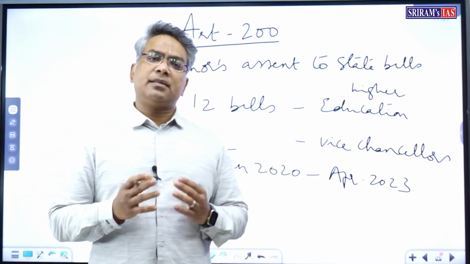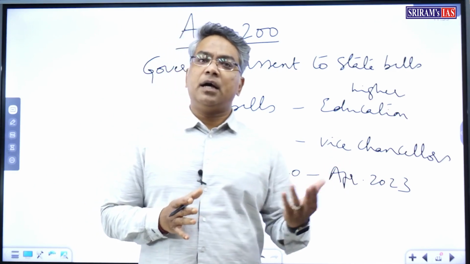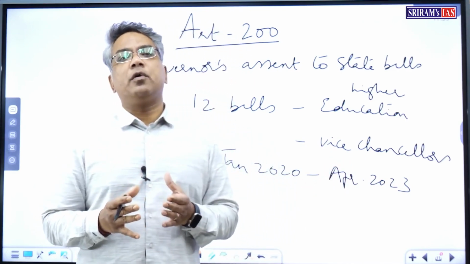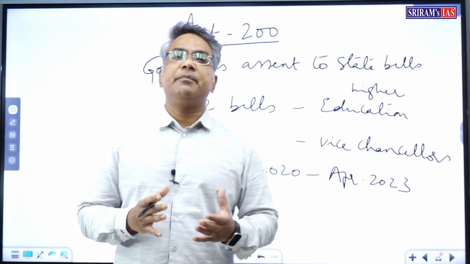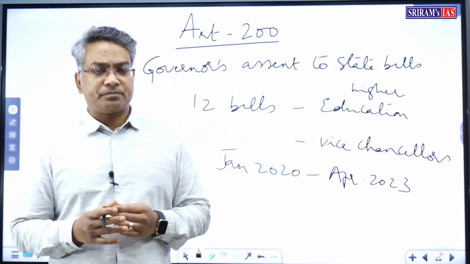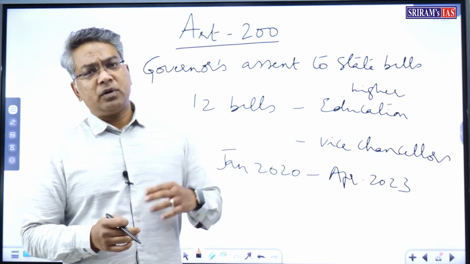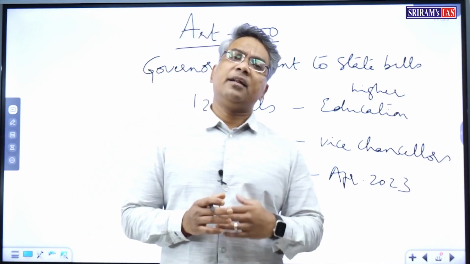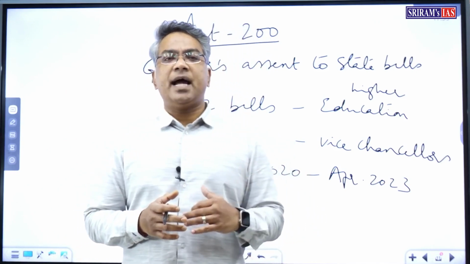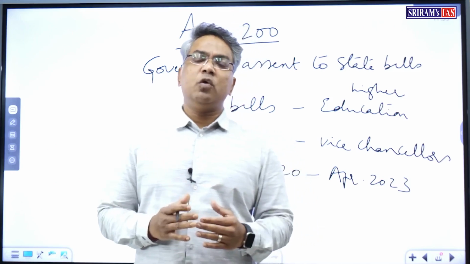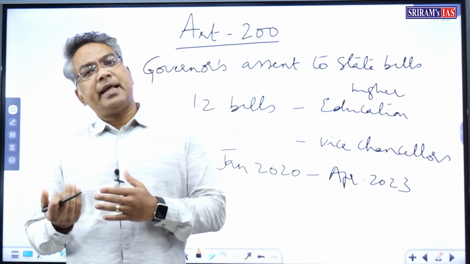Meanwhile, the Tamil Nadu government approached the Supreme Court regarding the perceived inaction of the Governor. Now the Governor quickly referred 2 of the bills to the President and proceeded with withholding the remaining 10 bills.